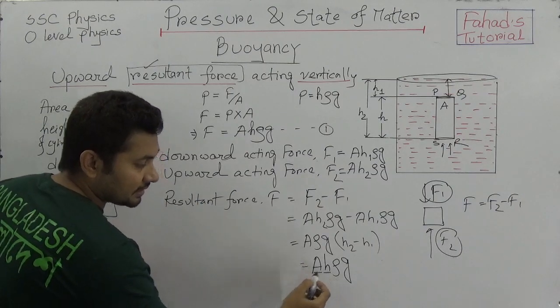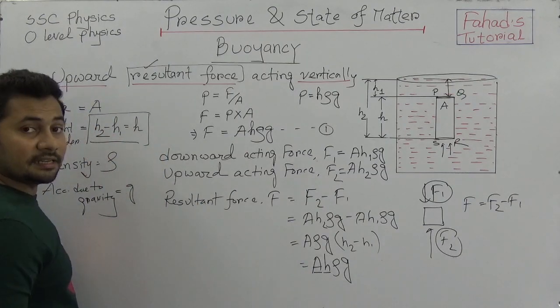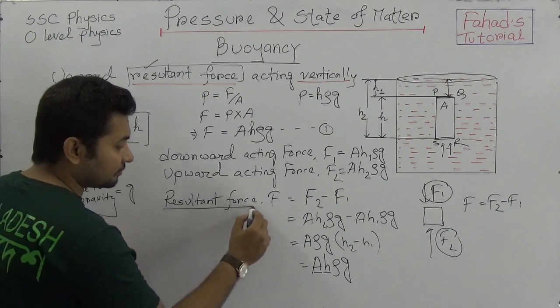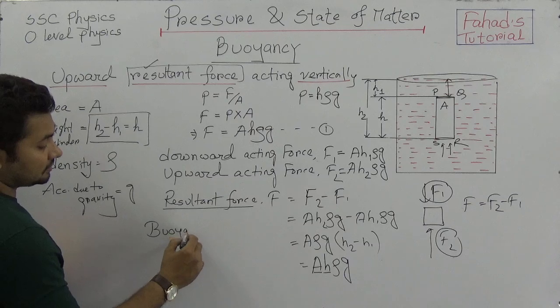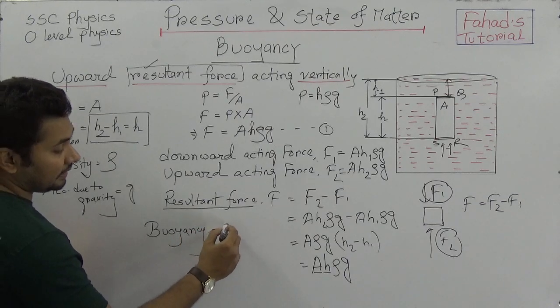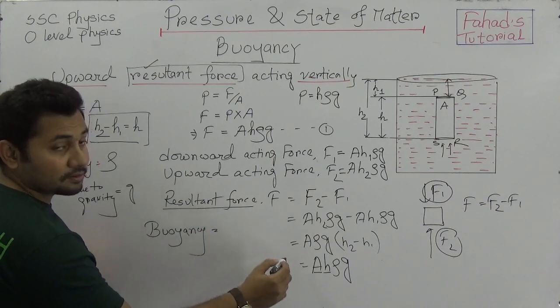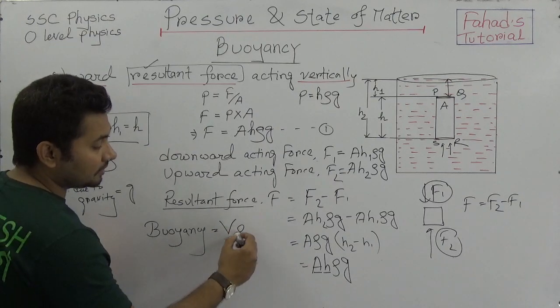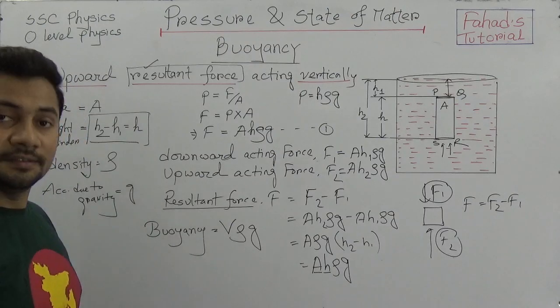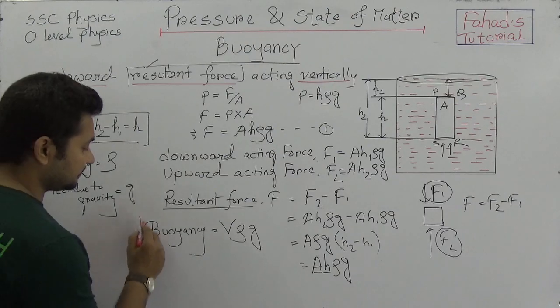So this is area and height. As it is area and height, this resultant force is actually the buoyancy. So buoyancy is A H rho G. A cross H is V, that means volume. So V rho G is the buoyancy.